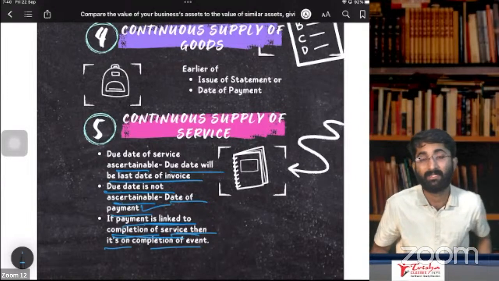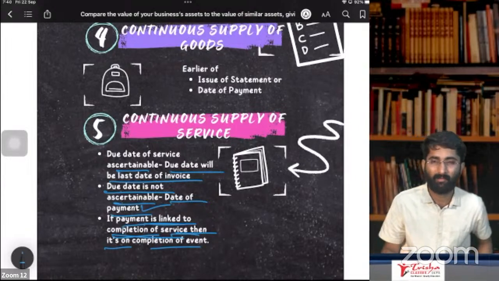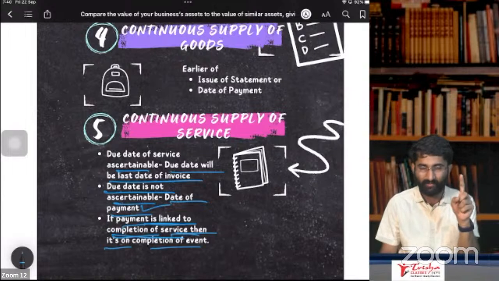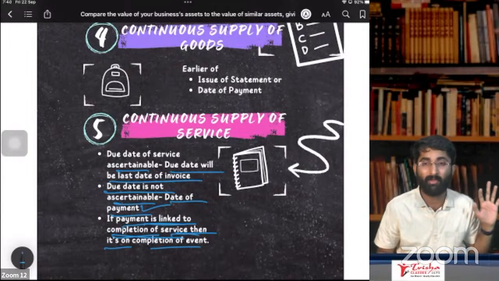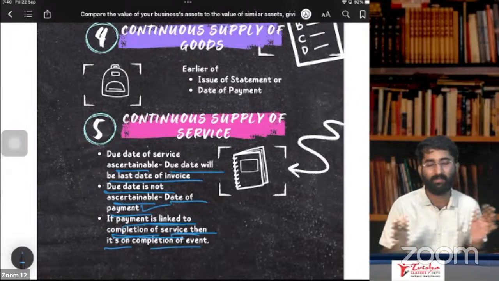Section number 31, subsection 7 is about sale on approval basis. It is 6 months. Within 6 months, you have to give the invoice or approval, whichever is earlier. That is section number 31, subsection 7.